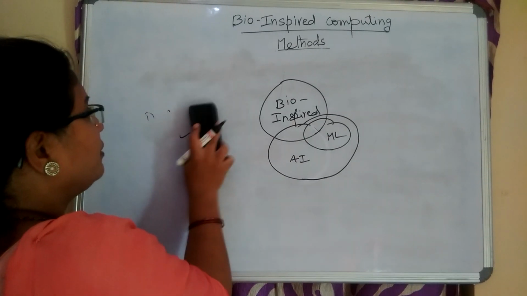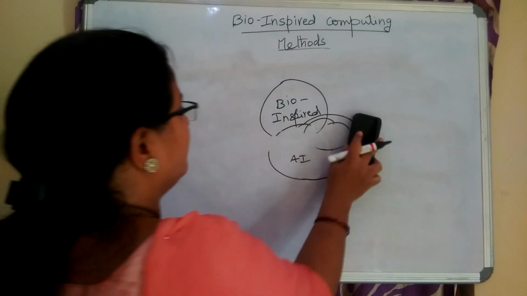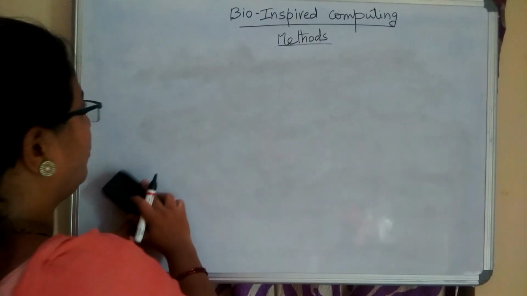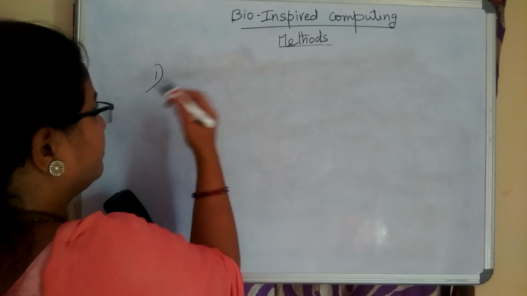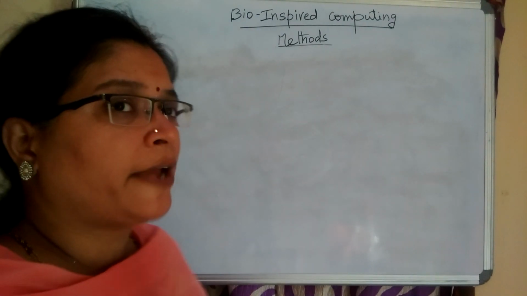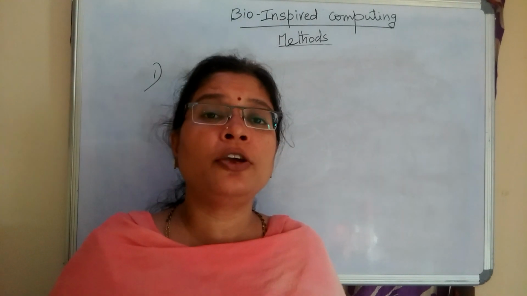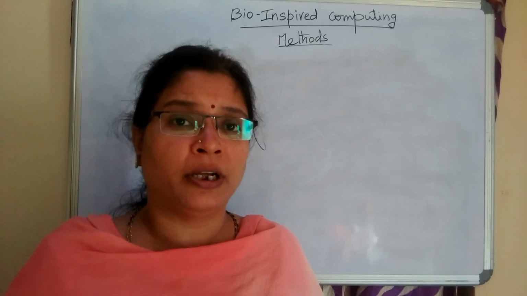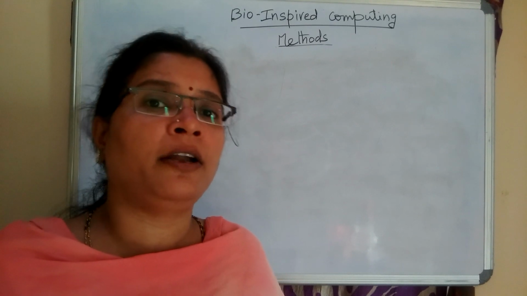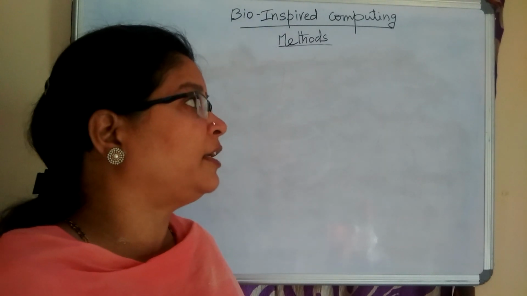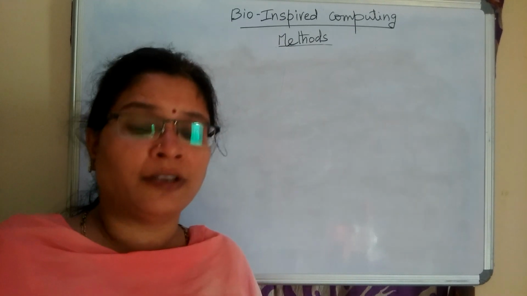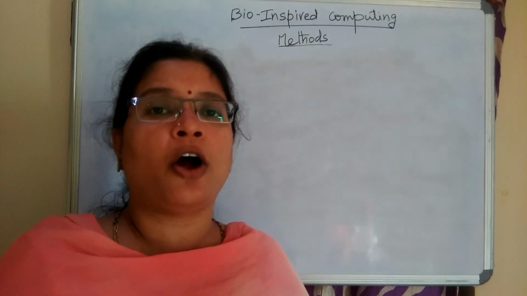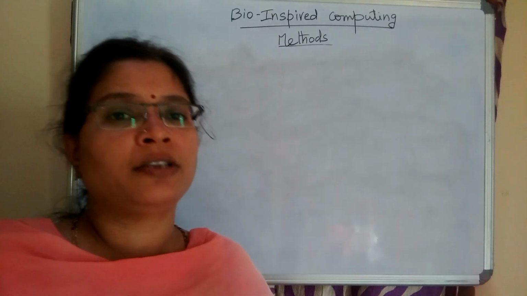Now I will list the various bio-inspired computing methods we have, which we generally discuss in artificial intelligence and machine learning. The very first bio-inspired method came when scientists looked at the human brain. How does the human brain work, how does it take the input, process it and generate the output? In their investigation, they saw that input is taken with the help of neurons. These neurons transfer that information to the brain. The brain processes it and generates the output through the neurons.